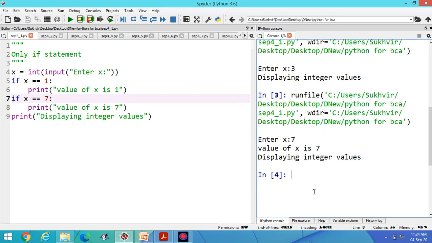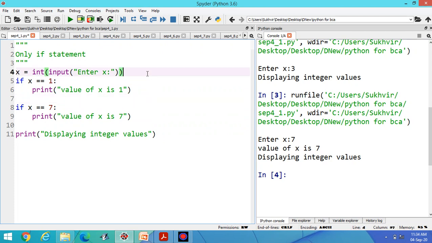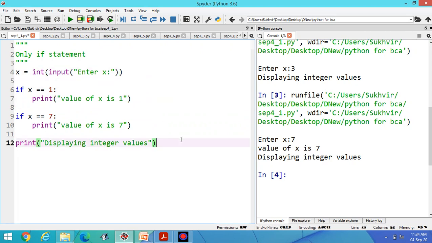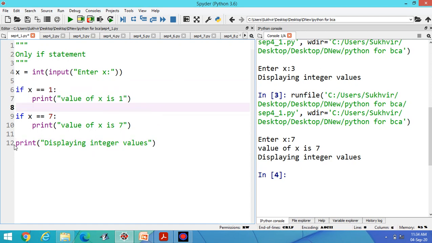It means I can display the content, value of x is 7, then displaying integer values, because it lies outside the if block. This content and this one. These are the parts of the program. First one is the entry, then second is only the single if statement, and last one is this.